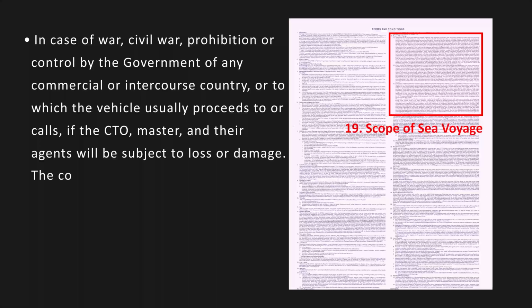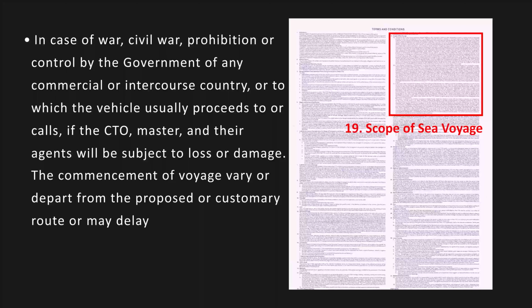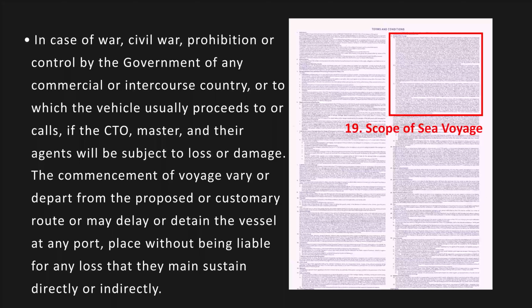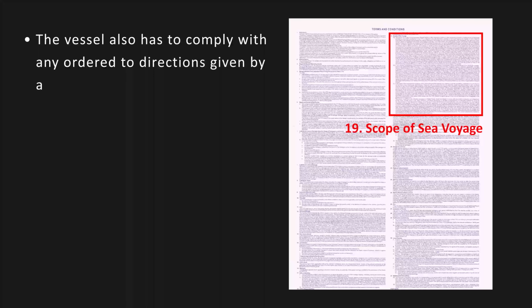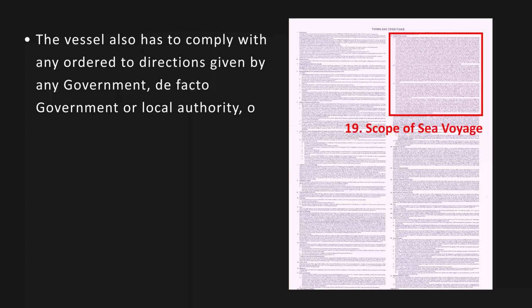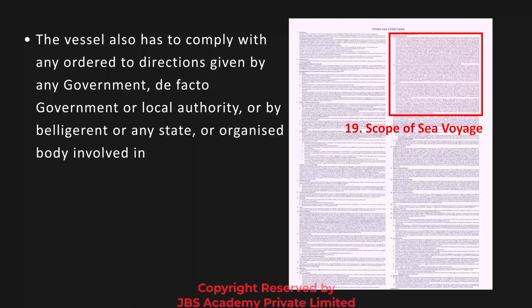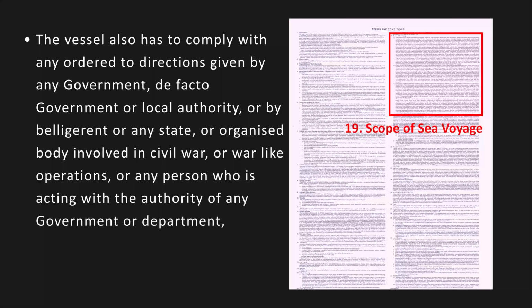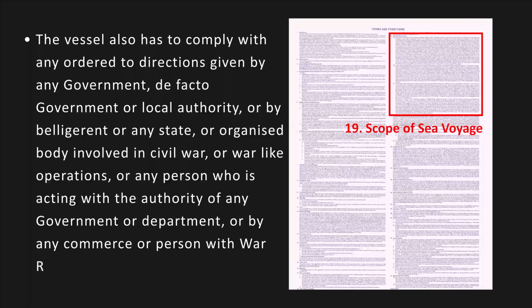The commencement of the voyage may vary or depart from the proposed or customary route, or may delay or detain the vessel at any port or place without being liable for any loss that they may sustain directly or indirectly. The vessel also has to comply with any order or directions given by any government, de facto government, local authority, any belligerent or any state, organized body involved in civil war or warlike operations, any person who is acting with the authority of any government or department, or by any committee or person with war risks insurance on the vessel.